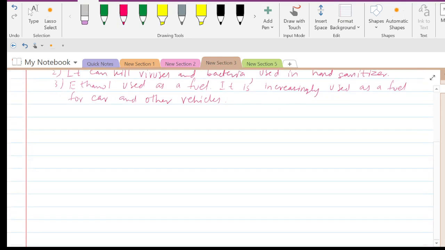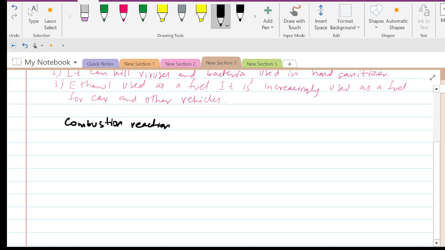Now we will be studying the combustion reaction of alcohol. So what does combustion mean? Combustion means anything that has been burned in the presence of oxygen.